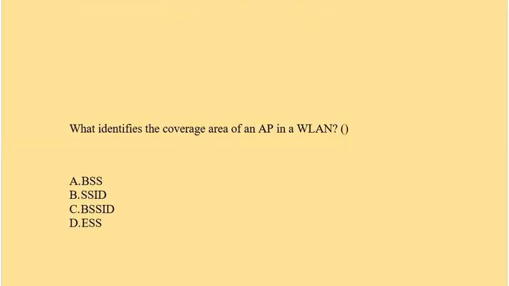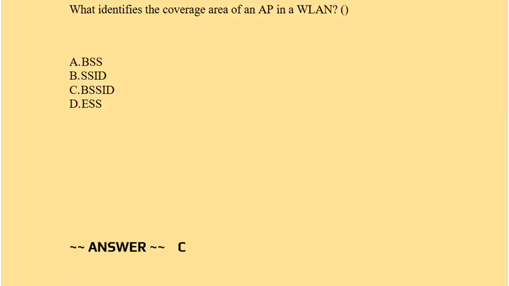Question: what identifies the coverage area of an AP in a WLAN? Option A, BSS. Option B, SSID. Option C, BSSID. Option D, ESS. Correct answer is option C.